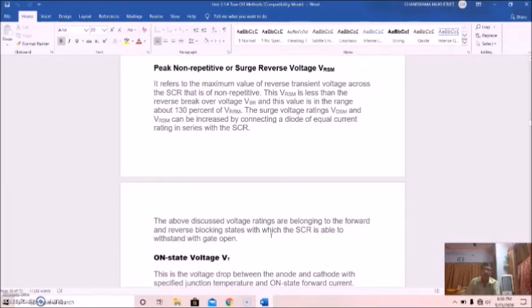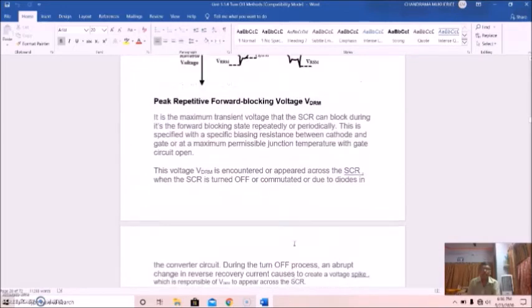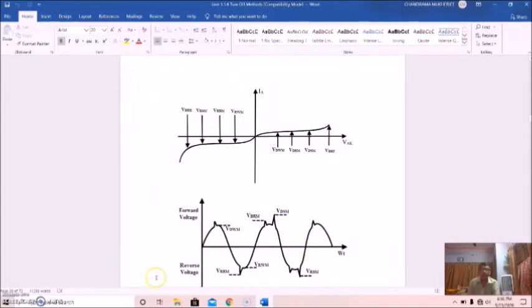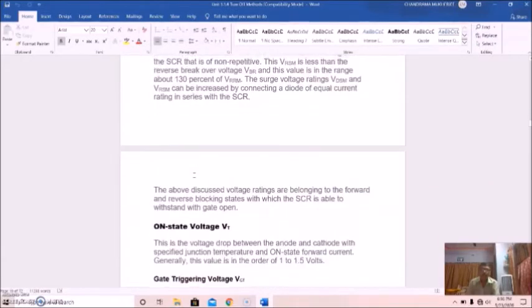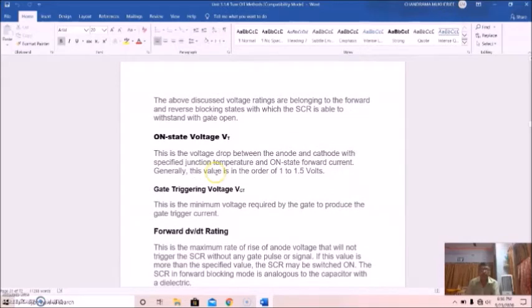So these are all the voltage ratings belonging to the forward and reverse blocking state, which the SCR is able to withstand with the gate open. These are all depicted in this figure. This is the forward side, this is the reverse side, and these are the different values shown in the graph in the forward direction, and this is in the reverse bias mode, that is in the reverse direction. So these are the different important voltages which are required.